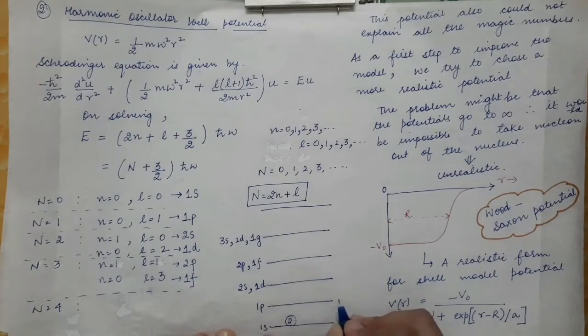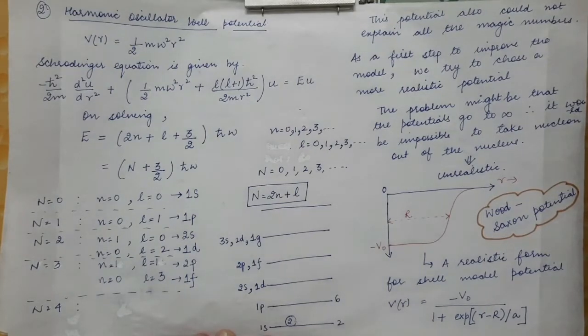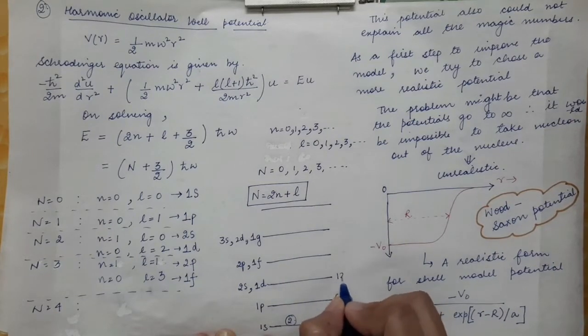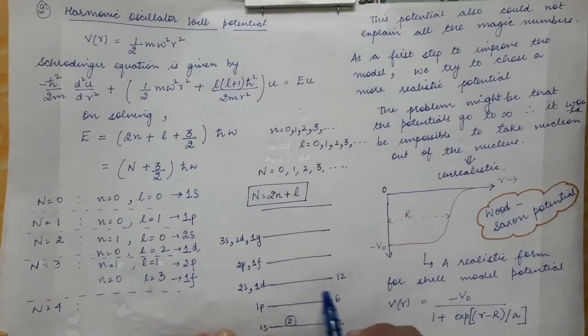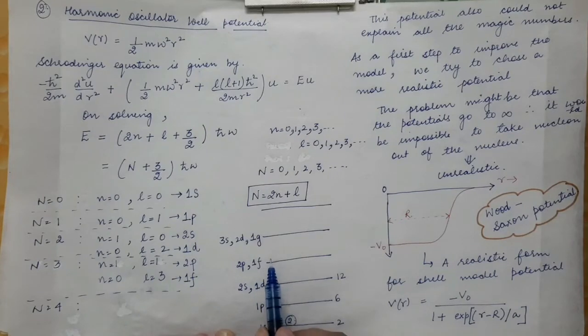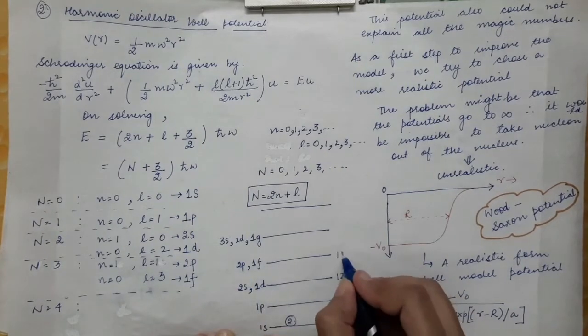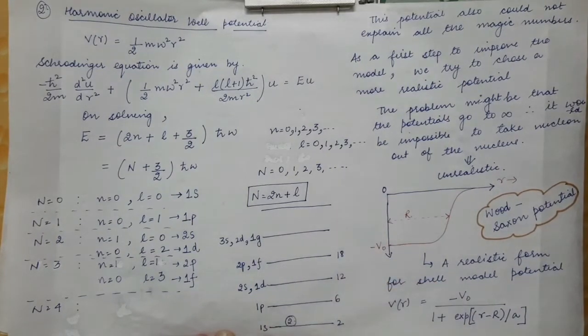Then in 1p, 6 protons and 6 neutrons can be accommodated. In 2s and 1d, in 2s 2 nucleons will be accommodated, in 1d 10 nucleons can be accommodated. So a total of 12 nucleons can be accommodated in this level. Then in 2p 6 nucleons can be accommodated, and in 1f 12 nucleons can be accommodated. So 12 plus 6 will be 18. So 18 nucleons can be accommodated.